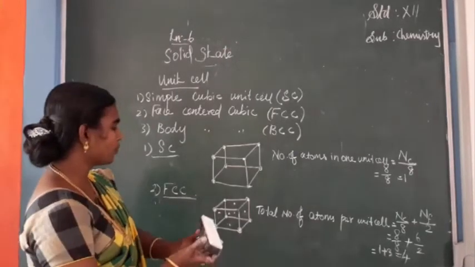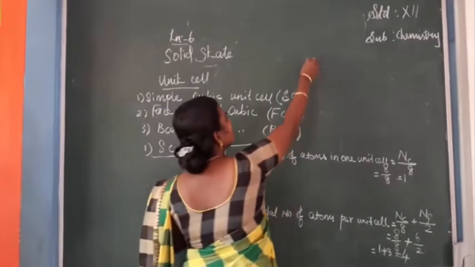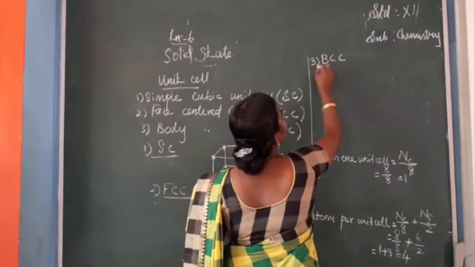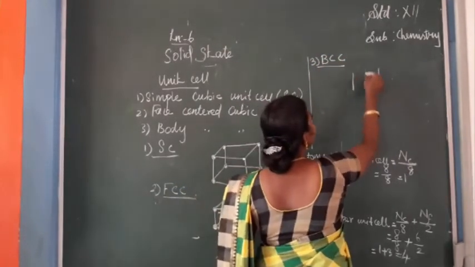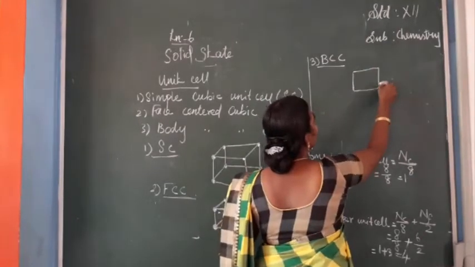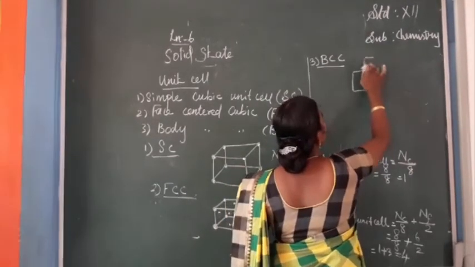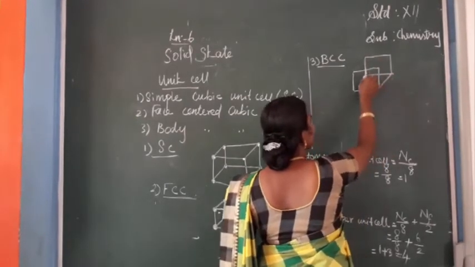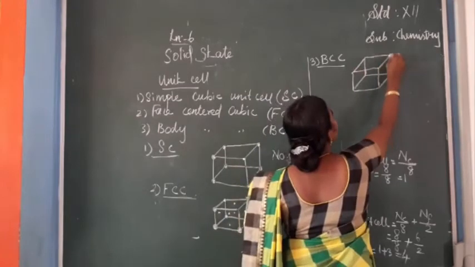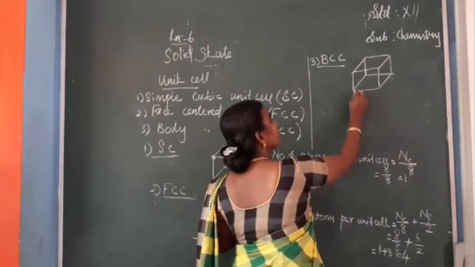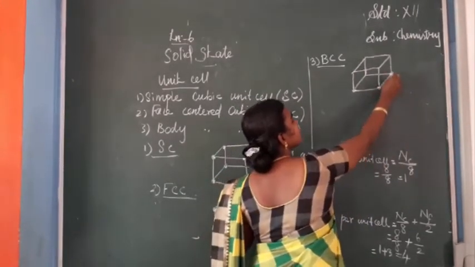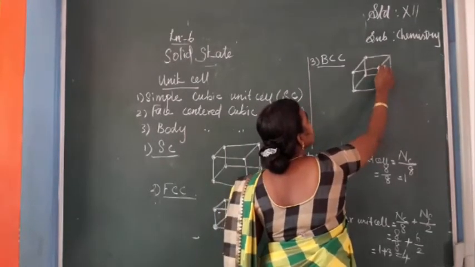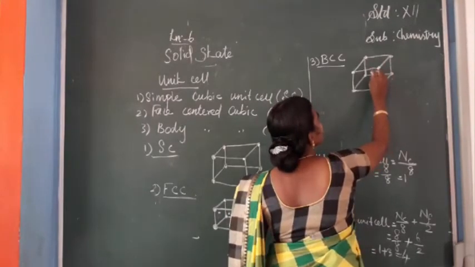Then one more we have to do, that is body-centered cube. Third one, BCC. Here when you are drawing, along with the corner atoms, you have to draw one more, that is the center of the cube also, isn't it? So here 8 corner atoms are there. Along with the corner atoms, one more, the center of the cube, also here.